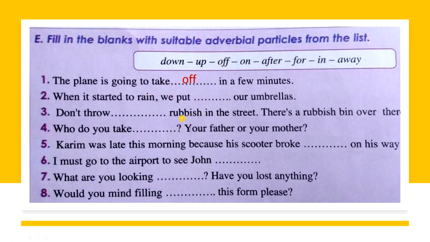The second one: when it started to rain, we put off, down, on, after? So we put on our umbrellas. Yes, you put on the umbrellas. It's like wearing umbrellas. We don't say wear the umbrella, but you put on the umbrella. The third one: don't throw away rubbish in the street. There is a rubbish bin. A bin, I hope that you know this word, conteneur, حاوية الأزبال. A rubbish bin over there.